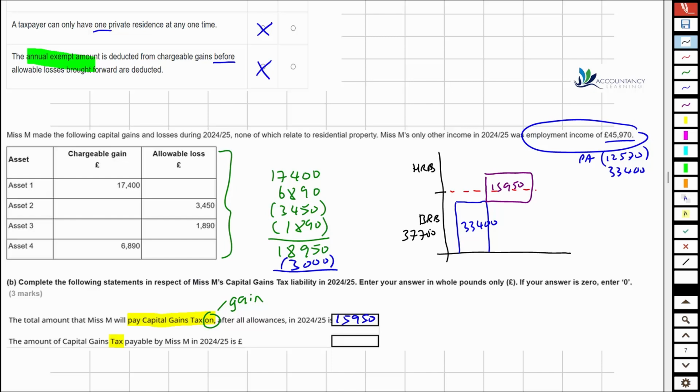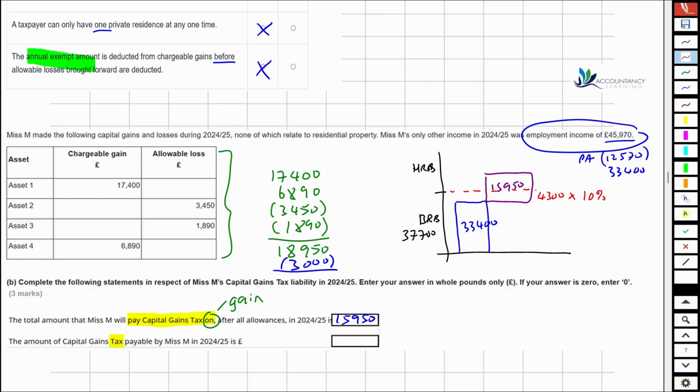37,700. And if we take our 33,400 from that, that tells us that we still have 4,300 of our basic rate band that hasn't been used by our general employment income. So that means of our capital gain, 4,300 will be taxed at the basic rate, which for capital gains is 10%, and this is available in the reference materials. So our total gain is 15,950.